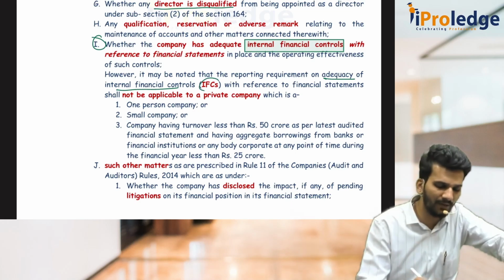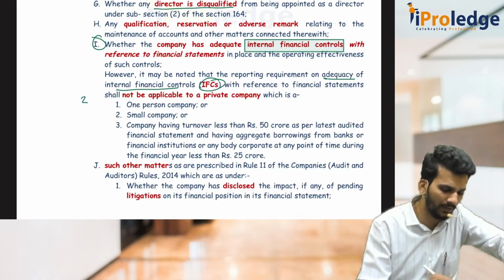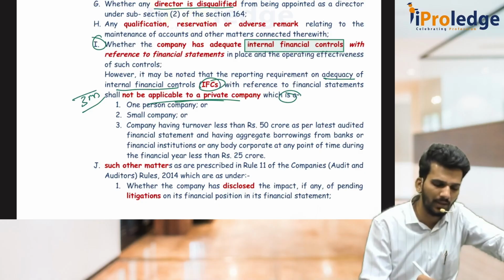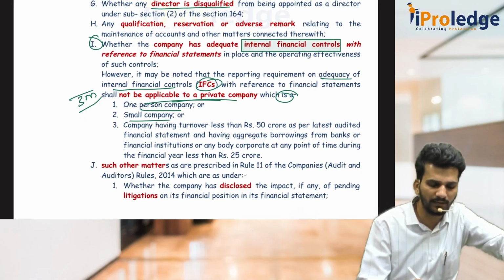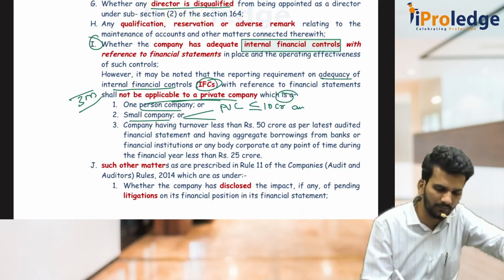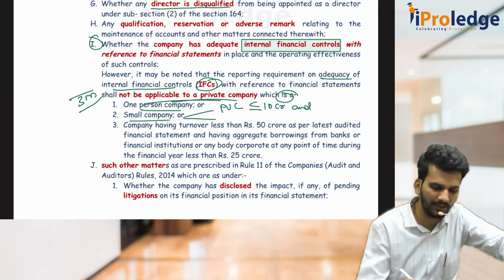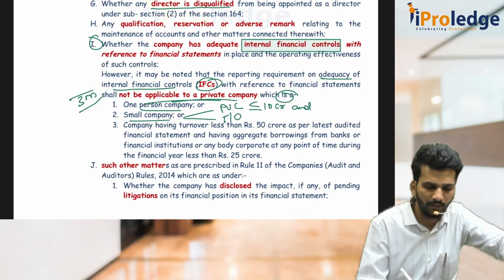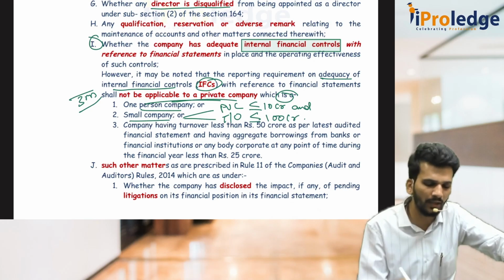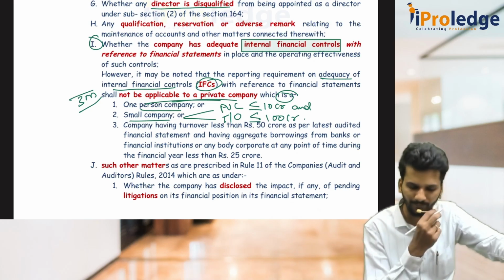But all these things about IFCs, it can be asked as a 3 marks question, not applicable to a private company which is OPC, small company. Small company means you should not forget there are 2 conditions. Paid up capital is less than or equal to 10 crore, and I am talking from May 26 examination angle, and turnover is less than or equal to 100 crore rupees. If both the conditions are satisfied, then it is a small company.